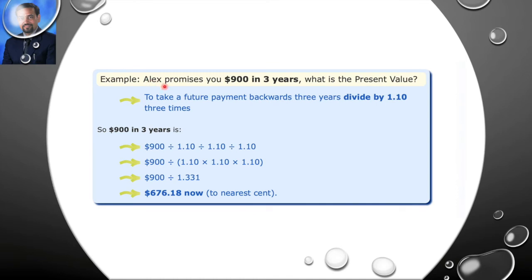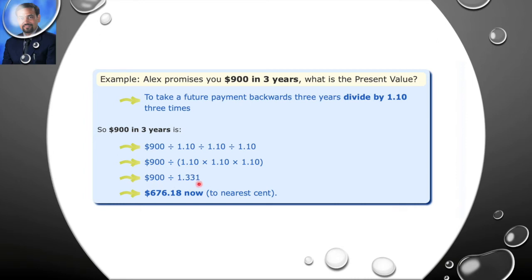We can take few more examples. Like Alex promises you that he will pay you 900 rupees in 3 years. So what would be the present value? Now you have to divide it by 1.10, but 3 times. So 900 divided by 1.10 divided by 1.10 divided by 1.10. So in this way, if you multiply it, how much you will get? 1.331.